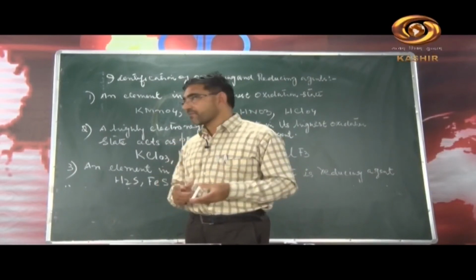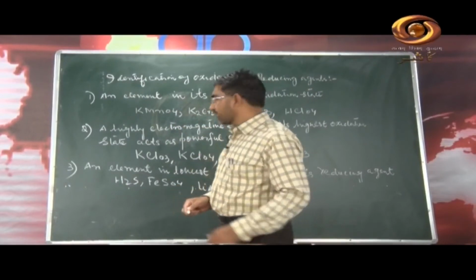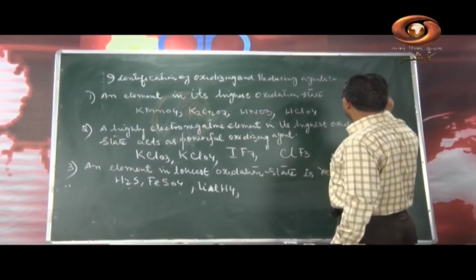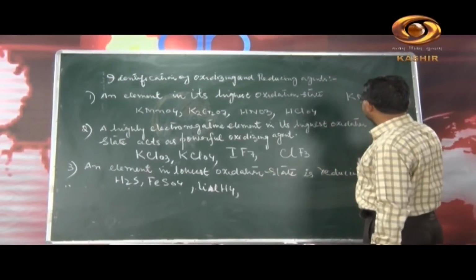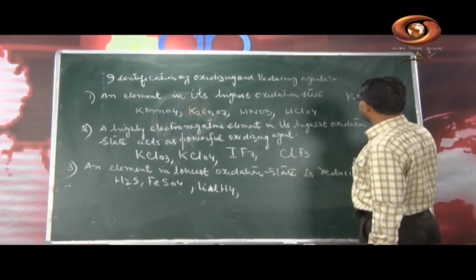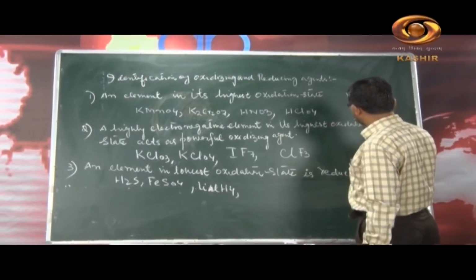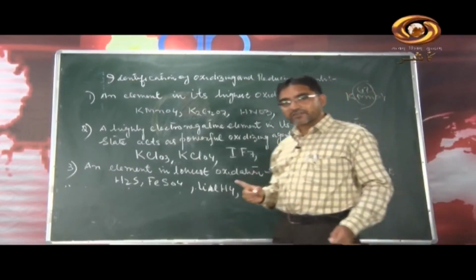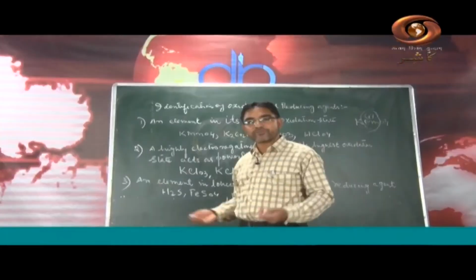Here we have KMnO4, potassium permanganate. If you see the oxidation state of manganese here, it is +7. So manganese is in its highest oxidation state, and it will act as an oxidizing agent because it will try to gain electrons readily from other compounds.